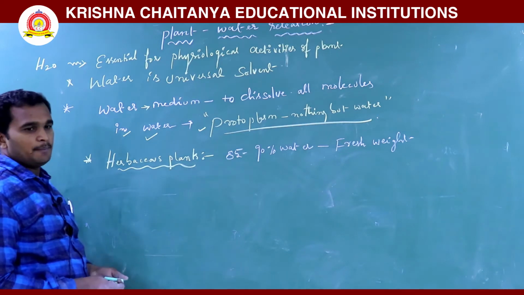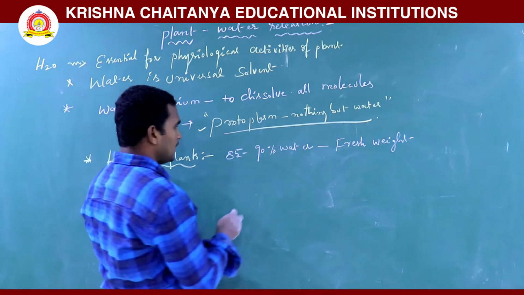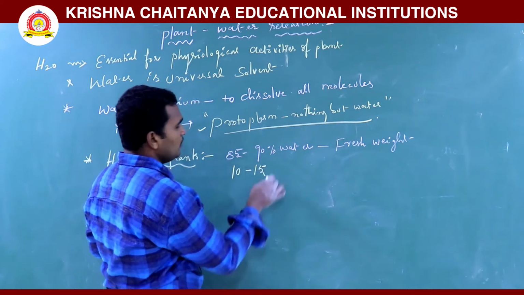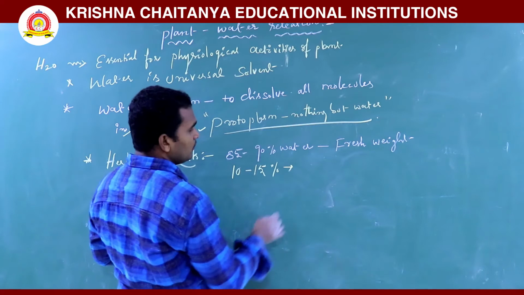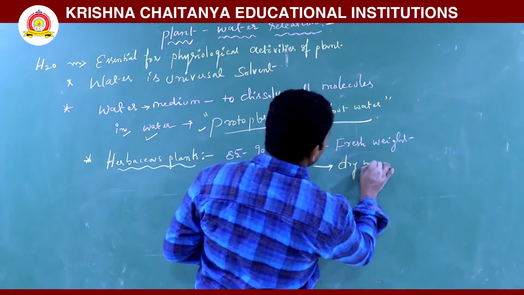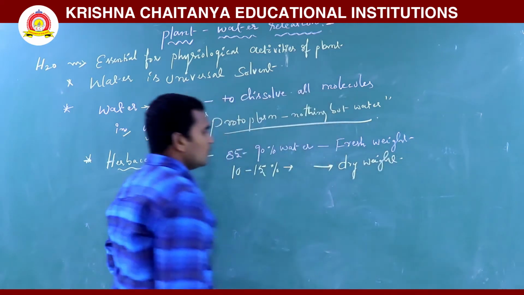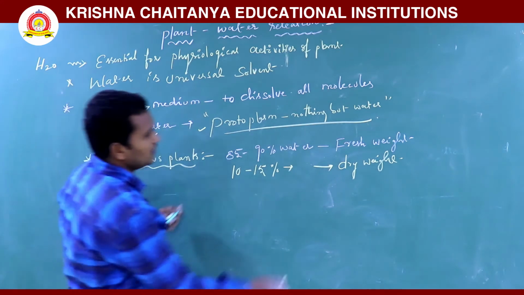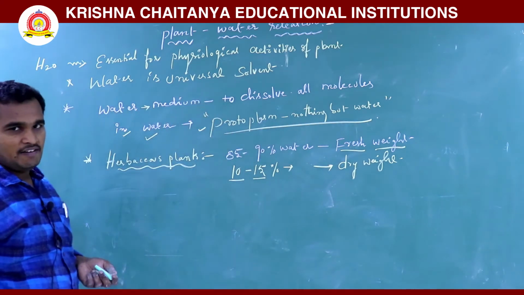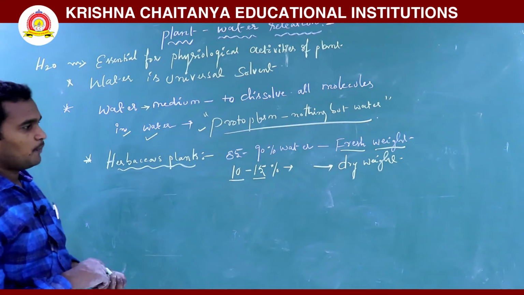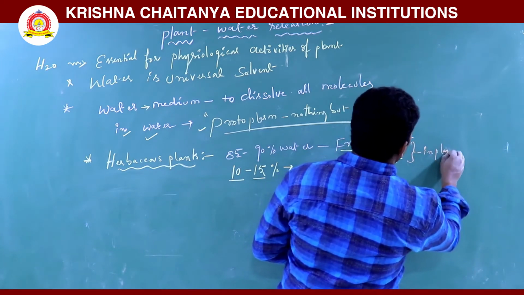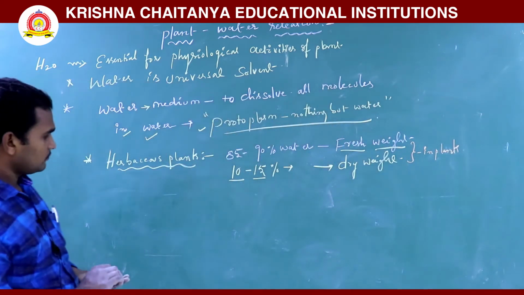The remaining 10 to 15% is dry weight. So 80 to 90% of water is present in the fresh weight of the plant, and the remaining 10 to 15% is dry weight. We observe this in herbaceous plants.